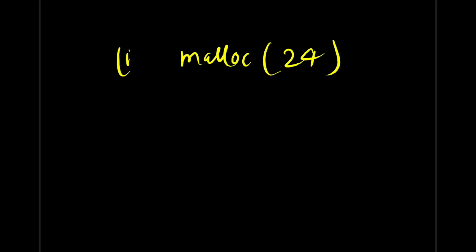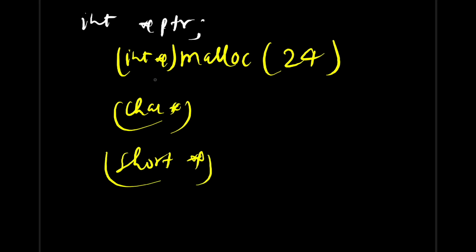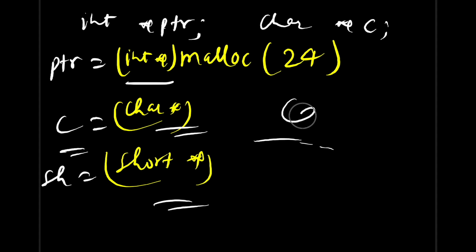So you must typecast it into some data type. Here I have just typecasted to integer. You can typecast to character, short, or anything as per your requirement. If you have taken, let's say, an integer pointer ptr, then you just typecast to integer pointer and assign to ptr. That's it. And if you have taken a character pointer, let's say C, just assign this to pointer C. Similarly you can do it for short. So whatever data type you want, you just typecast to that. And it's the same scenario for calloc as well, right? So for malloc and calloc we often use this concept of void pointer, and we do typecasting before using it.